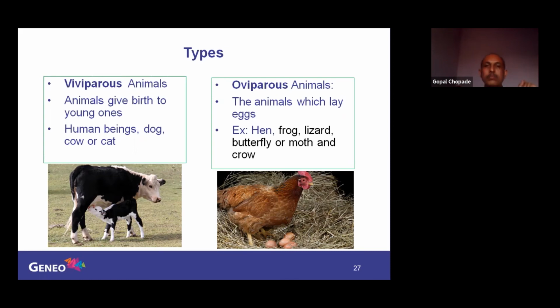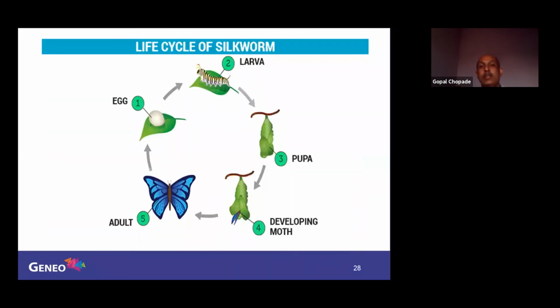Now, in lower classes, we have studied the life cycle of the silkworm. Here, the young ones and adult ones are entirely different. But what about us? When we are born to our mother, we are very identical to our parents. But here it is not like that. Their life begins from a single-cell egg.